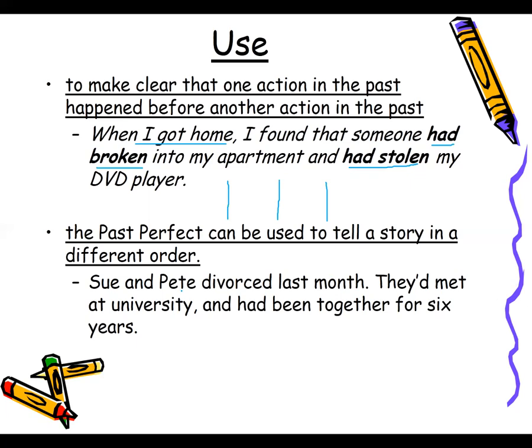Like for example, Sue and Kitty divorced last month. Again, focus on this line. They divorced last month. ये है, ये वाला point है. ठीक है, they had met at a university and had been together for 6 years. ठीक है, they met, they had been together for 6 years, and now they are divorced. ठीक है, something that happened again in the past.